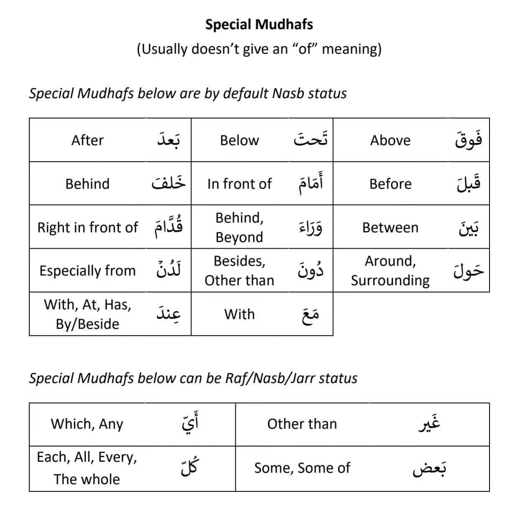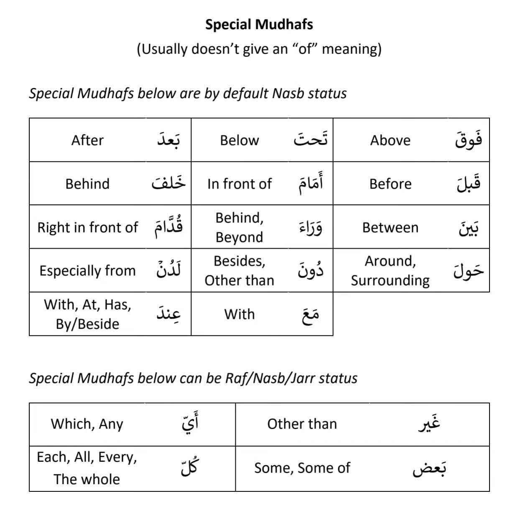Okay, I'll quickly go through this list. First one is fawqa, meaning above. Tahta, below. Ba'da, after. Qabla, before. Amama, in front of. Khalfa, behind. Baina, meaning in between. So, for example, fawqal masjidi.